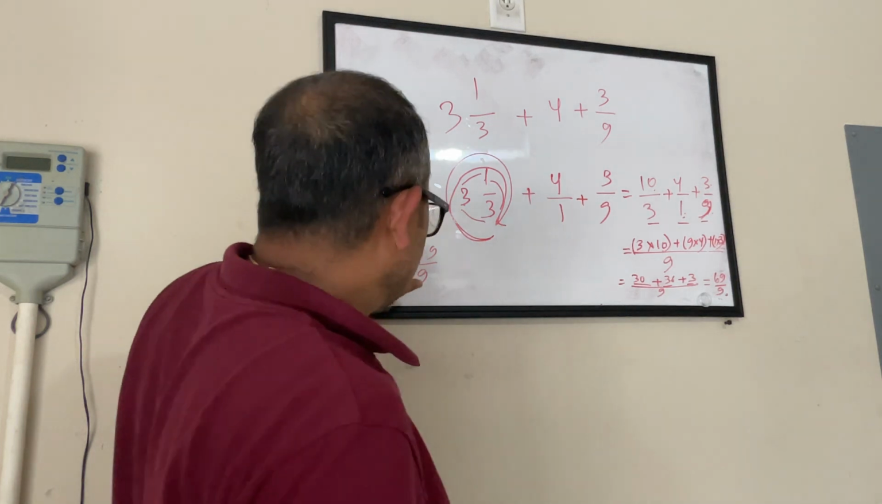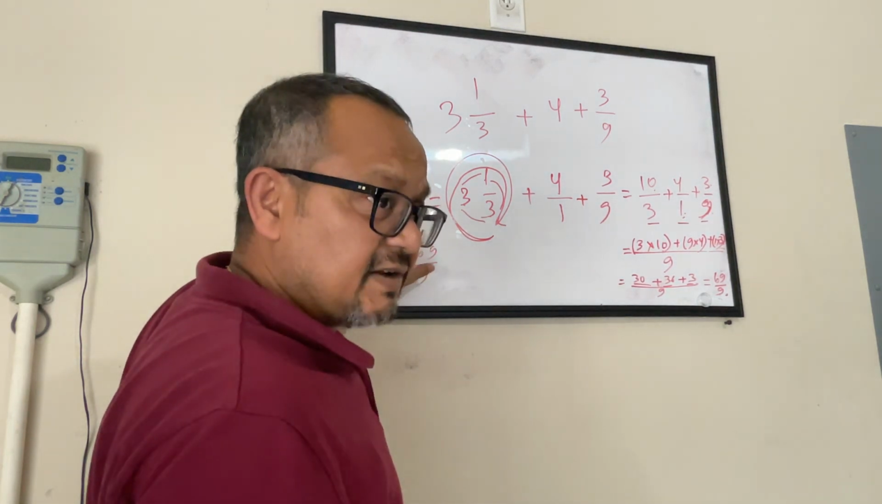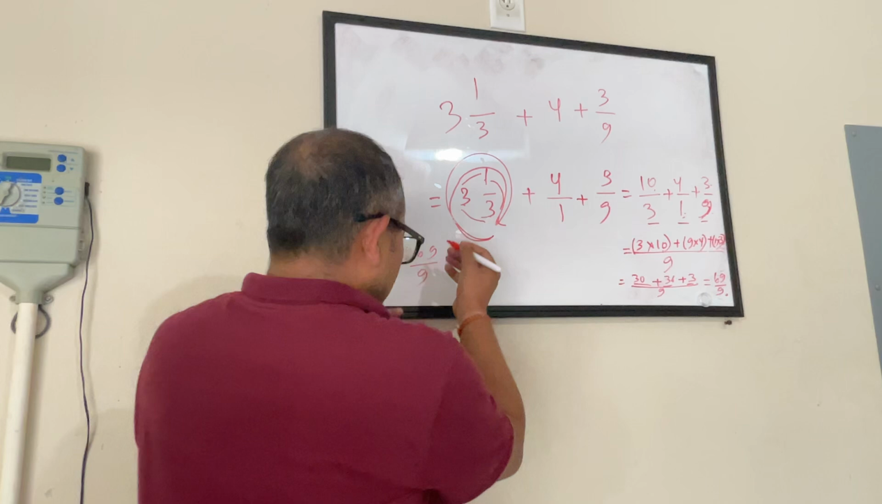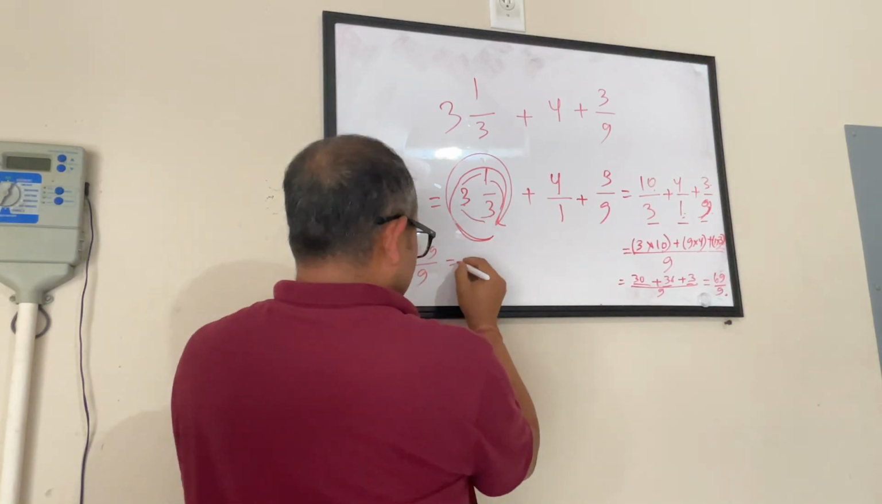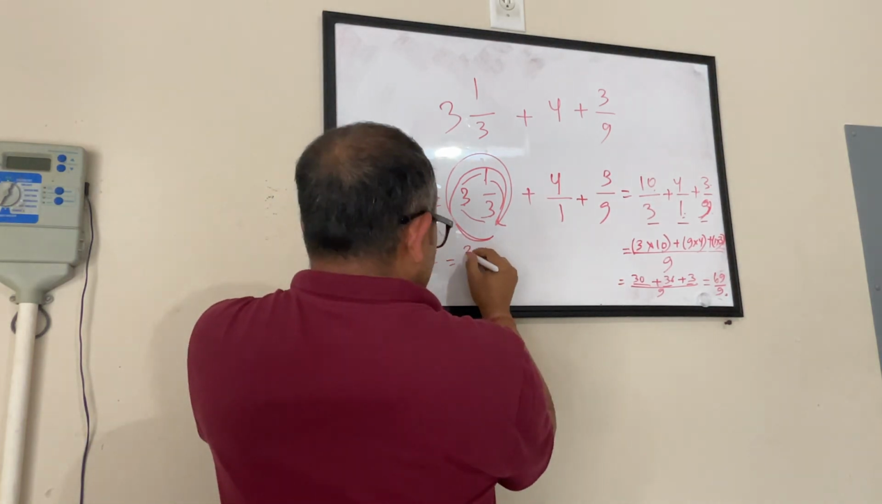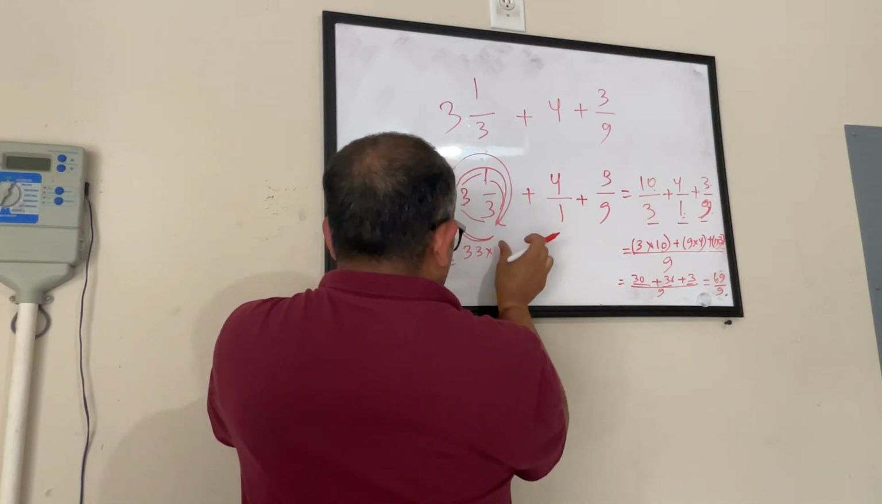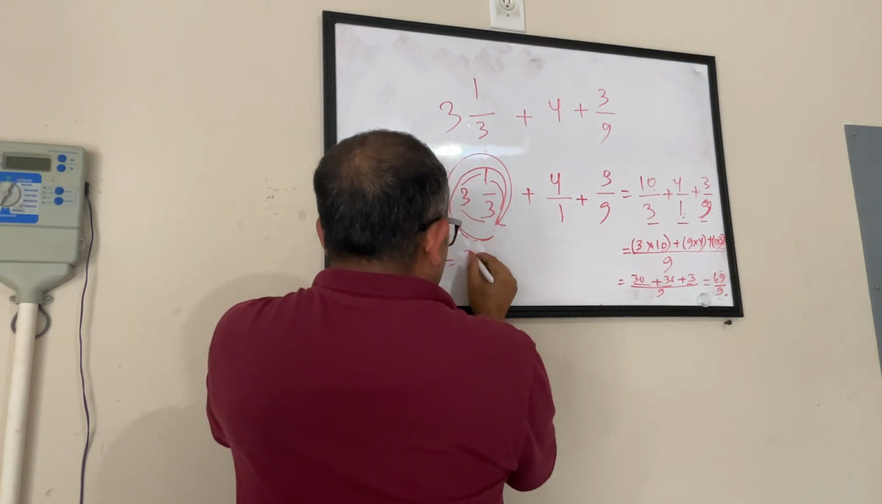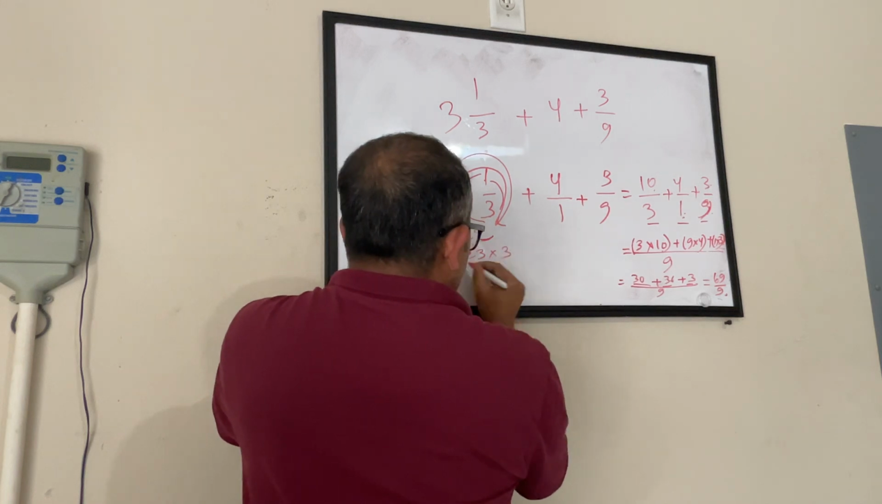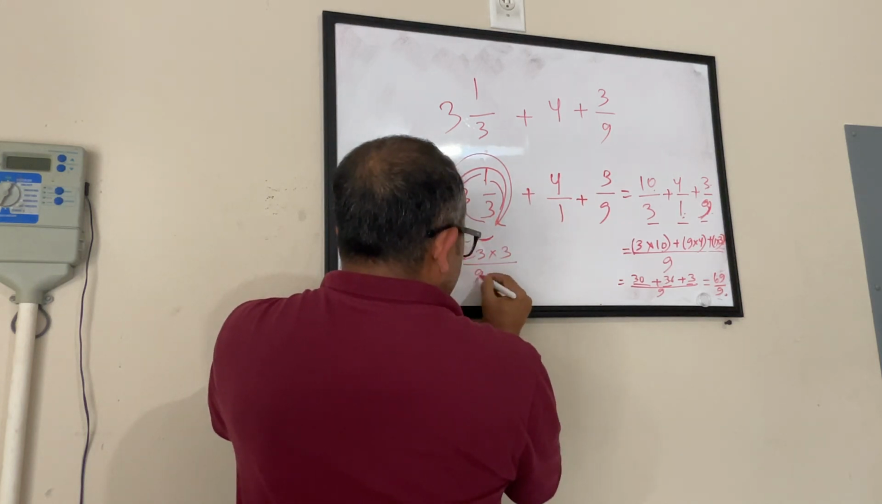Now, can I simplify this further? Probably I can stop here or I can simplify this also. So I know that it's 3 into... no, not 33. 23 into 3 gives me 69. And 9 I can write as 3 into 3.